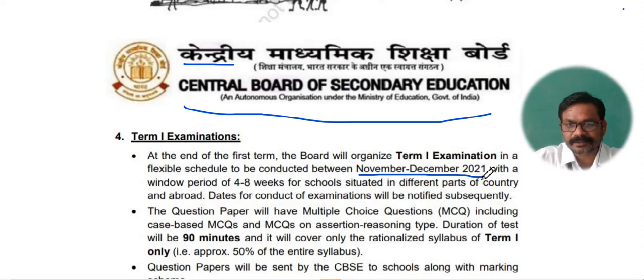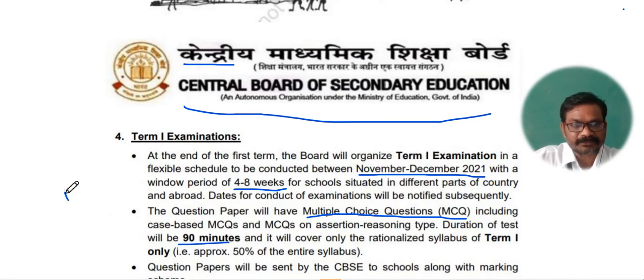This is the month of August. So you have August, September, October, November and December. The examination will be there with a window period of 4 to 8 weeks. For schools situated in different parts of the country and abroad, dates for conduct of examination will be notified subsequently. The question paper will have multiple choice questions, MCQs, including case-based MCQs and MCQs on the assertion and reasoning type. The duration of the test will be 90 minutes.